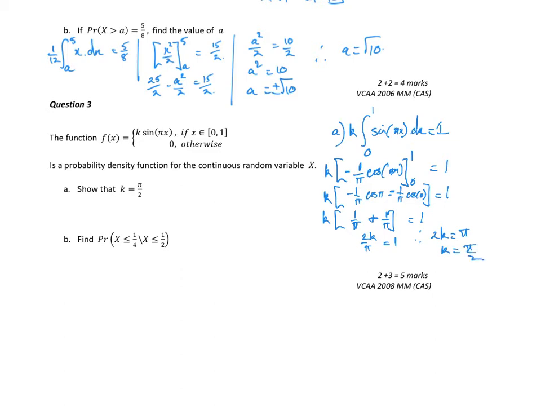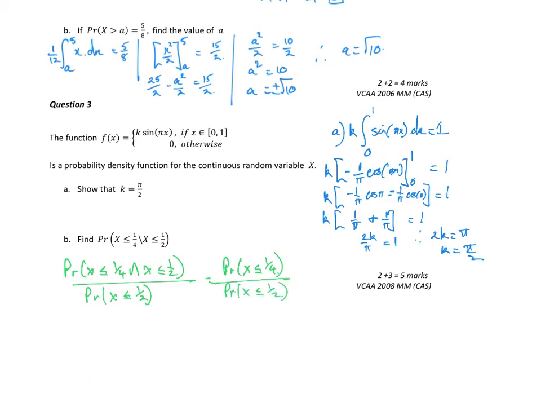Good. So now find the probability. So a conditional. So again, first step of conditional: probability that x is less than 1/4 and x is less than 1/2 over probability x is less than 1/2. So what values are less than 1/4 and less than 1/2? So that's just the probability that x is less than 1/4 over probability that x is less than 1/2. Have we worked any of those out? We haven't.